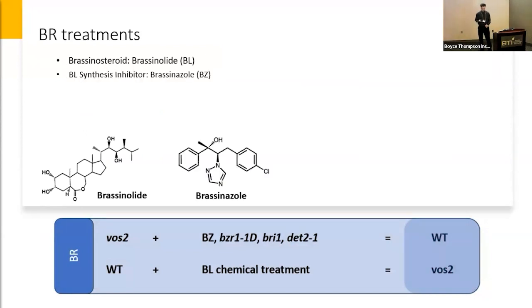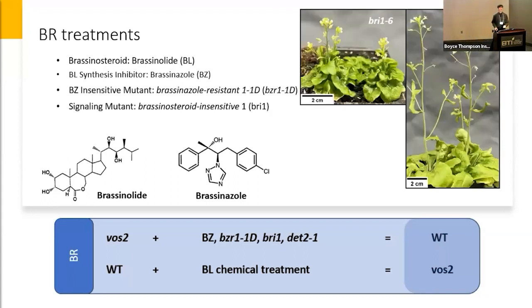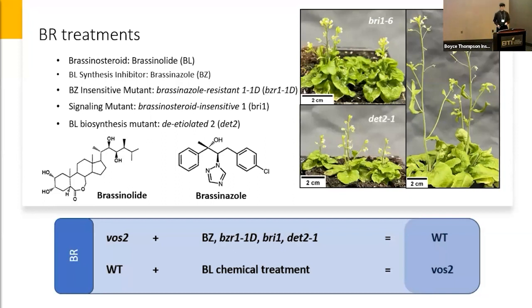Its chemical inhibitor, brassinazole, BZ. And we're taking another look at 3 mutants, brassinazole resistance 1-1D, which is its dominant form of the gene, brassinosteroid insensitive 1, and deetiolated 2.